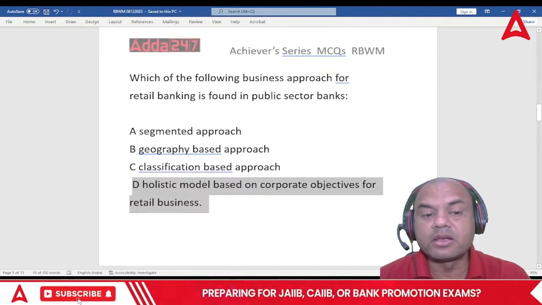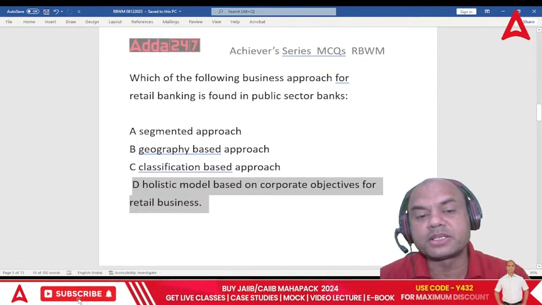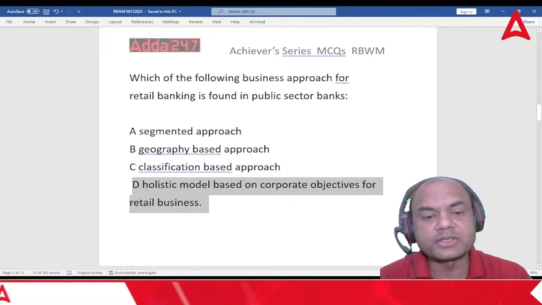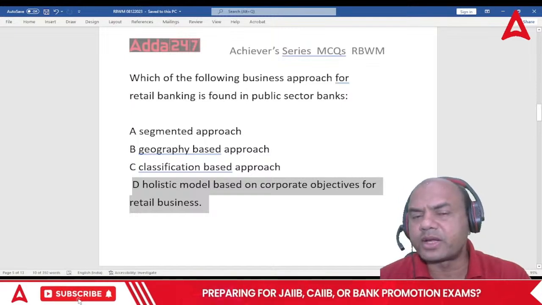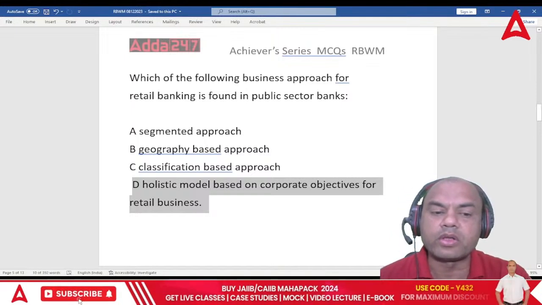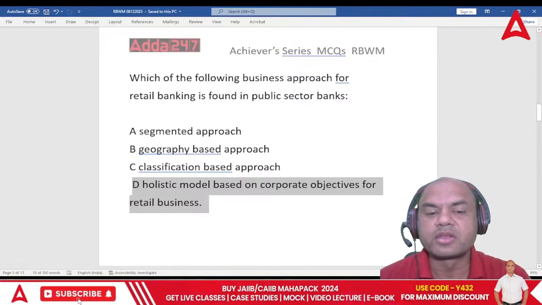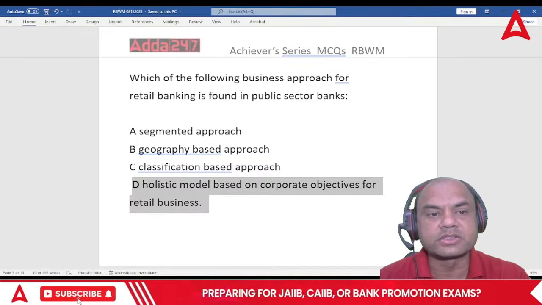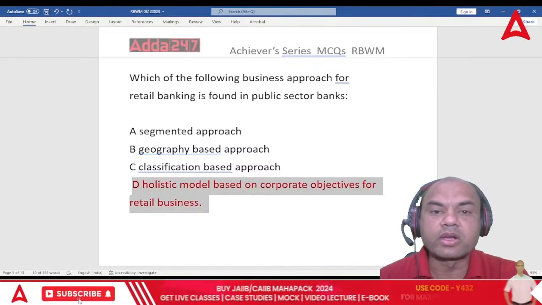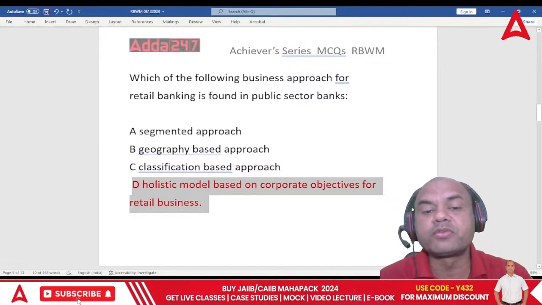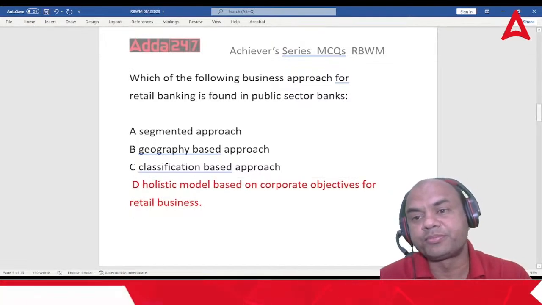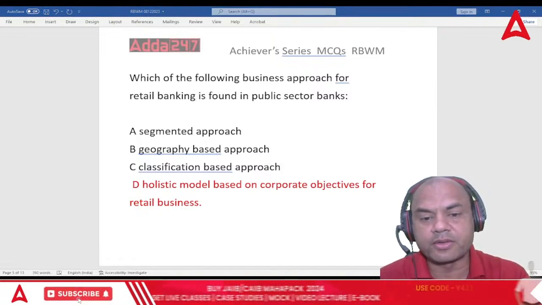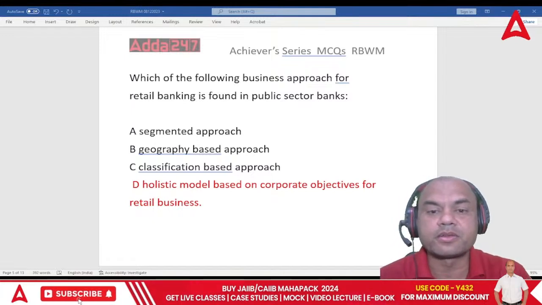They've changed the model. Earlier, we had this model of classification based, geography based, everything we had in our banks. Geography based also we added, classification based also we added, but now we are coming out of all these and moving towards this holistic model based on the corporate objectives for retail business. So corporate objectives are important. What are corporate objectives? Corporate objectives means where I want my bank to be in coming years. What should be my net profit? That is my corporate objective.